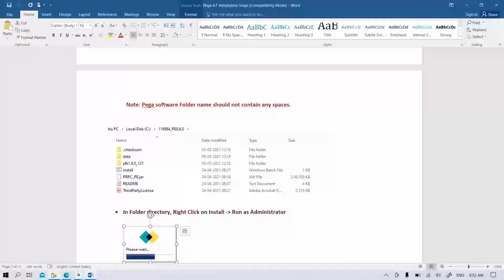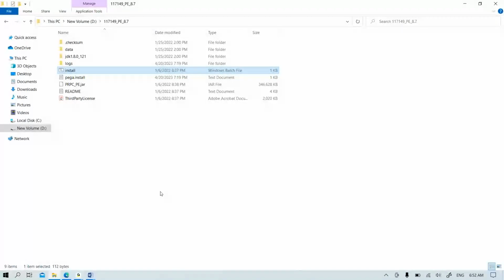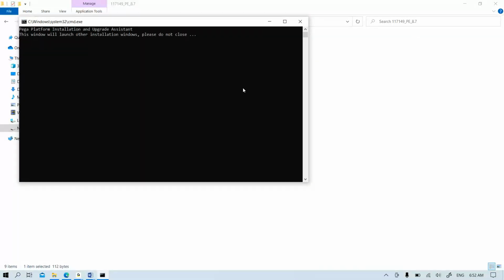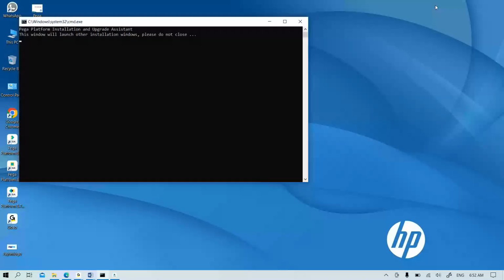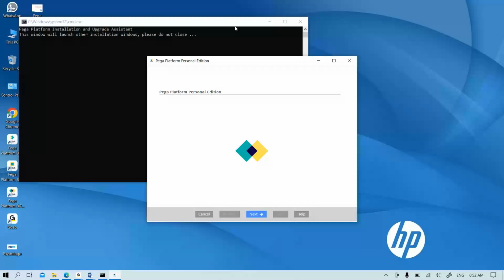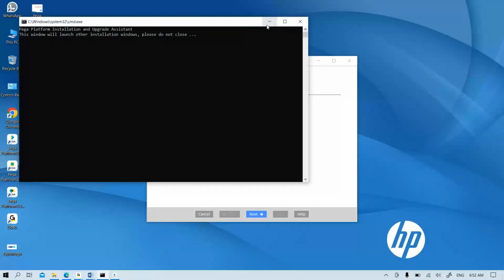Let's see the procedure. I'll not install completely, as the installation is already there, but I'm going to show the procedure up to some point. Double click on the install icon. You can see a command prompt launch. Don't close it directly; you have to minimize this window.